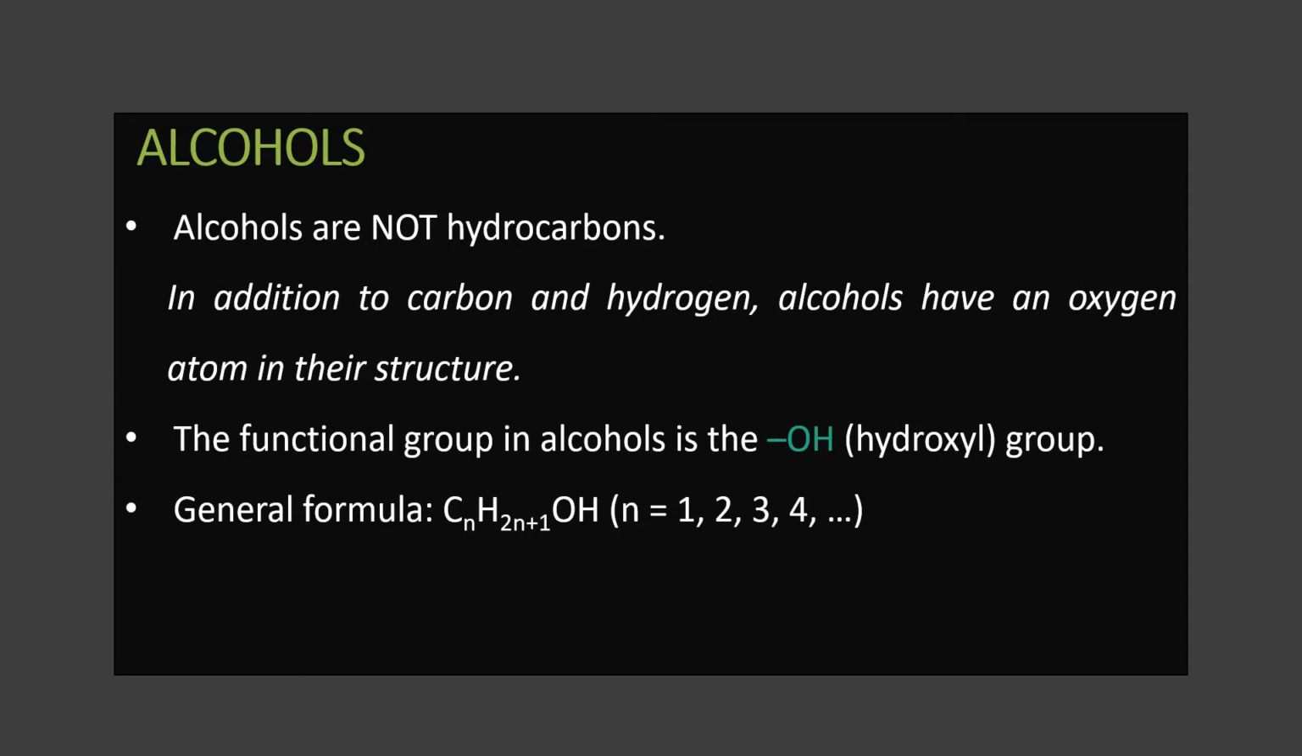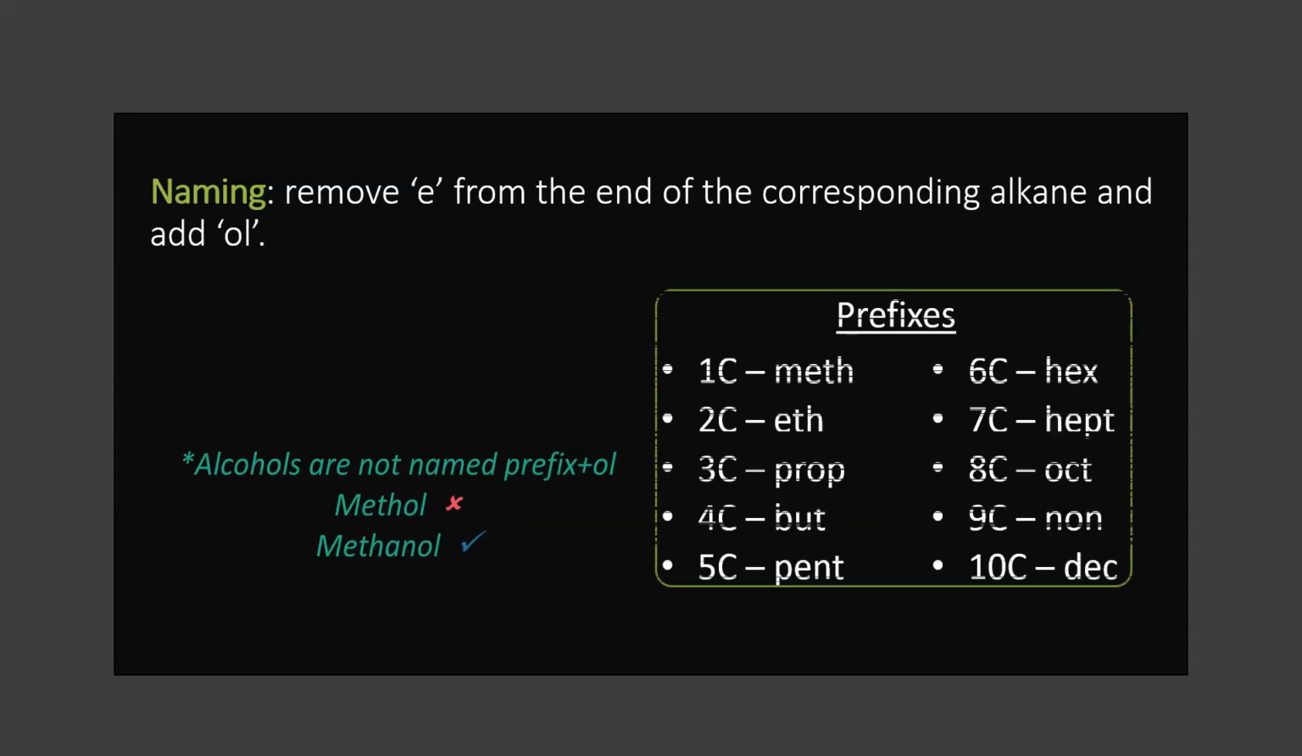Okay. The naming. When we give the name, how do we give the name? Remove the E from the end of the corresponding alkane and add OL. For example, methane. Methane is an alkane ending with E. If it is an alcohol, change that E into OL. So it is methanol.